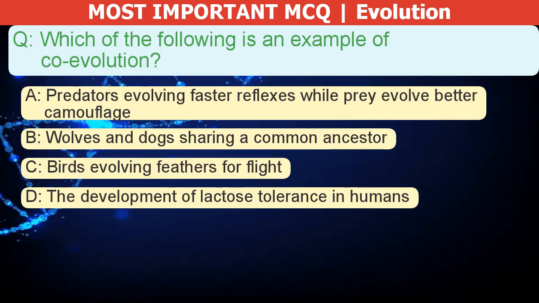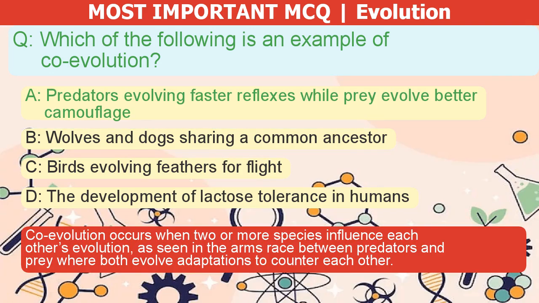Which of the following is an example of coevolution? A. Predators evolving faster reflexes while prey evolve better camouflage. B. Wolves and dogs sharing a common ancestor. C. Birds evolving feathers for flight. D. The development of lactose tolerance in humans. The correct answer is A. Coevolution occurs when two or more species influence each other's evolution, as seen in the arms race between predators and prey where both evolve adaptations to counter each other.